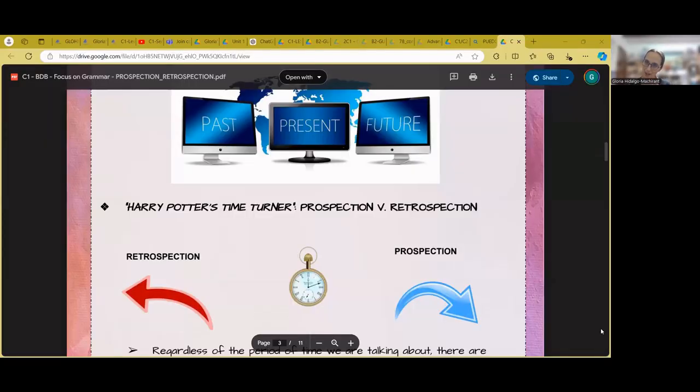We said in the previous excerpt of the video that the concepts of prospection and retrospection are not attached to the time we are in. I mean, we can be in the past, the present, or the future. They are simply related to the way in which we jump from that past, present, or future, whether we jump forwards or backwards, depending on the relationship or the sequence in which primary and secondary actions have been introduced.